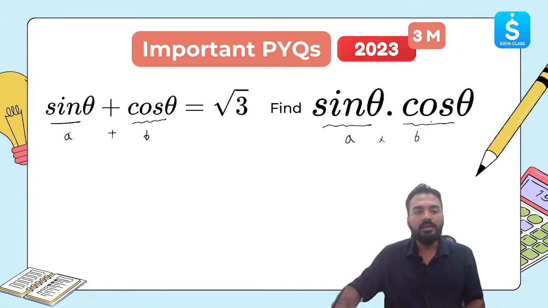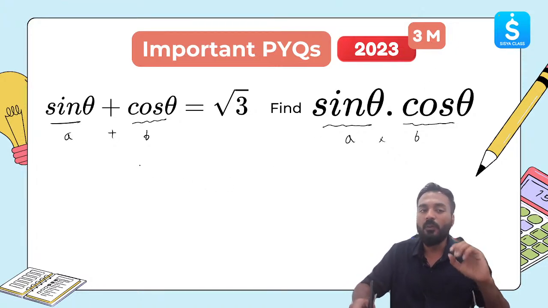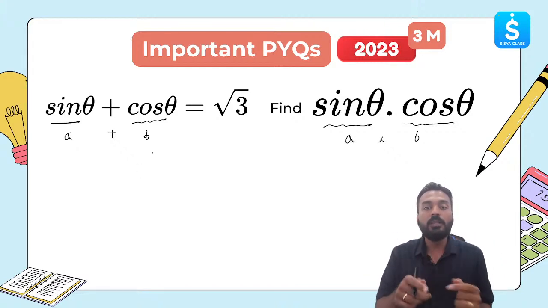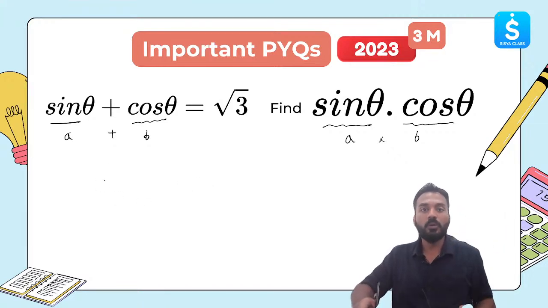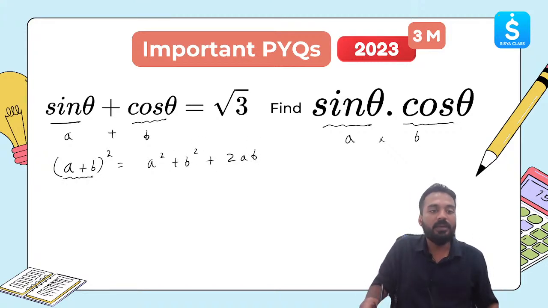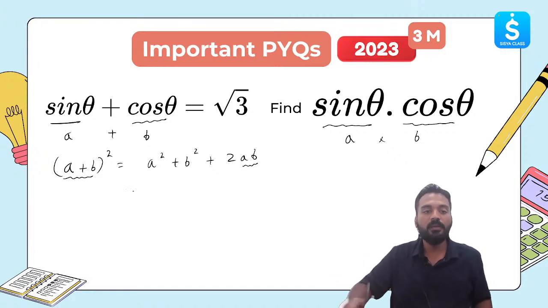One algebraic identity which relates the sum and product. Can anyone type in the chat box? What is the algebraic identity which relates the sum of 2 unknowns with the product of the 2 unknowns? Correct. The correct identity is this. A plus b the whole square is equal to a square plus b square plus 2ab. Correct. This is the sum a plus b. It is related to a square plus b square plus 2ab. The product also is there. Sum is there. Product also is there.